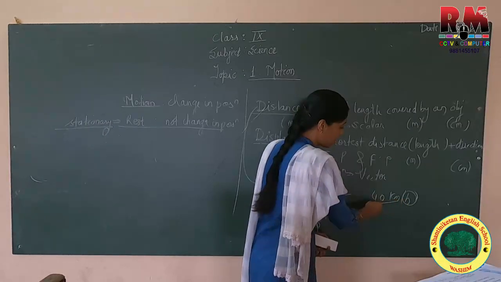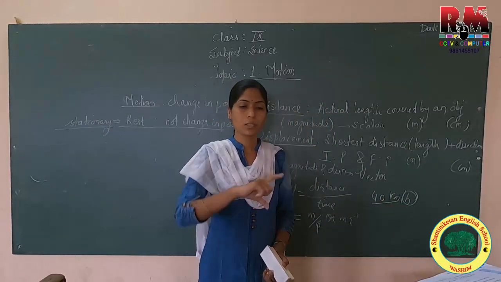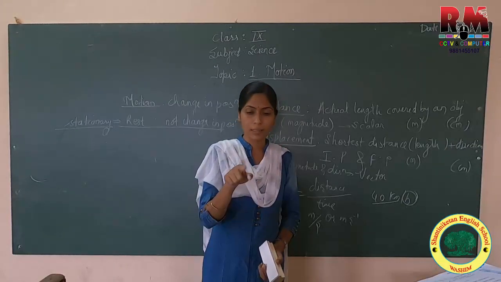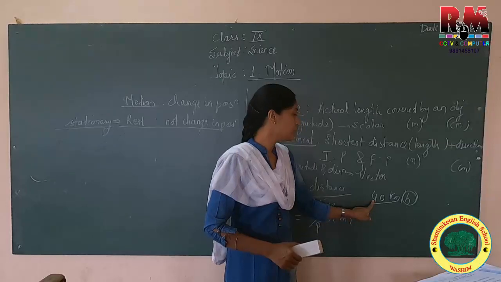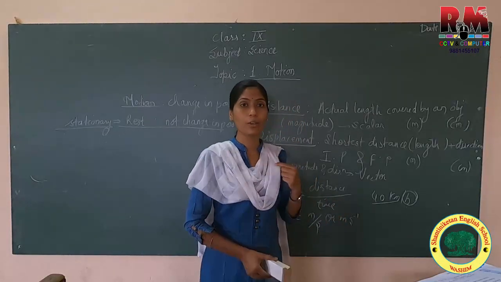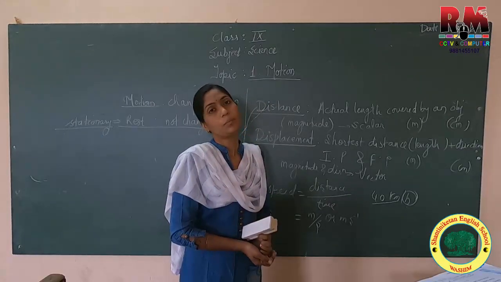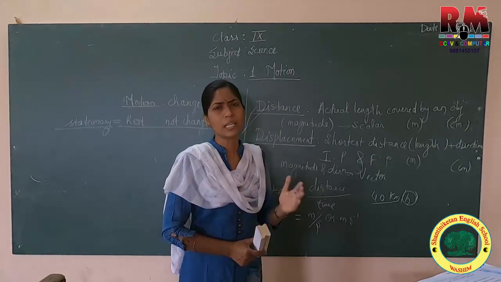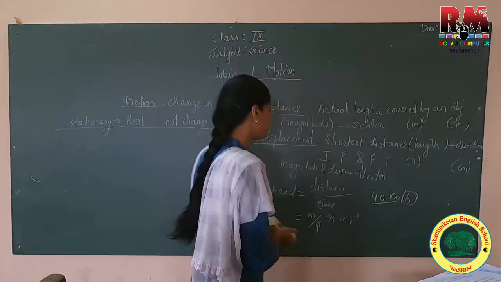This is the distance covered in 1 hour. Just see your speedometer and see what unit is used: kilometer per hour. The speed explains how much distance you are covering in 1 hour, or unit time.